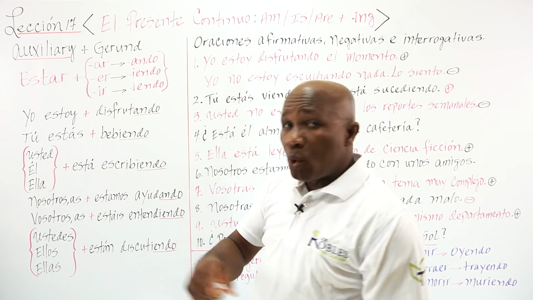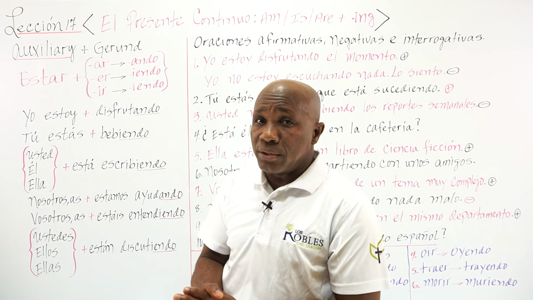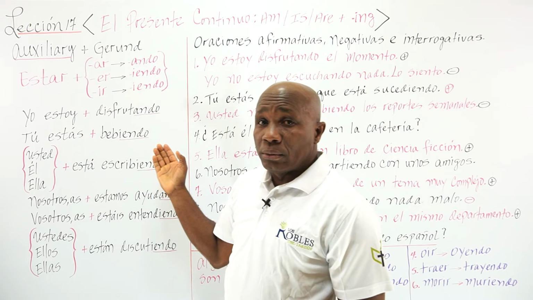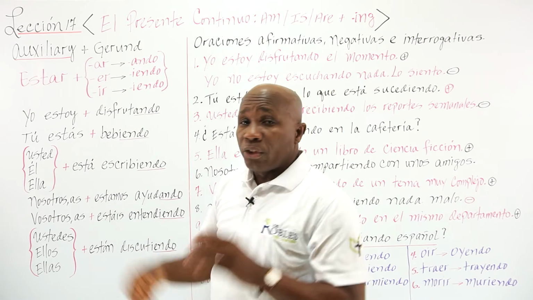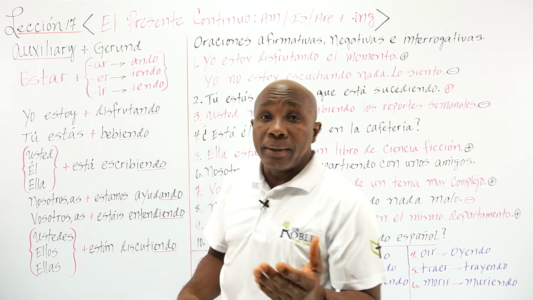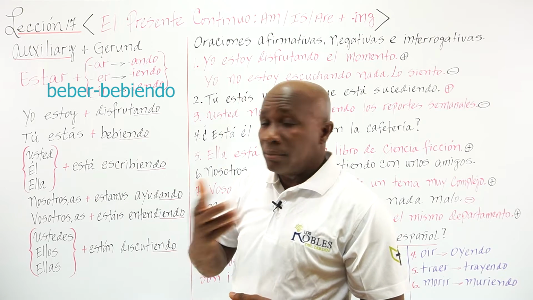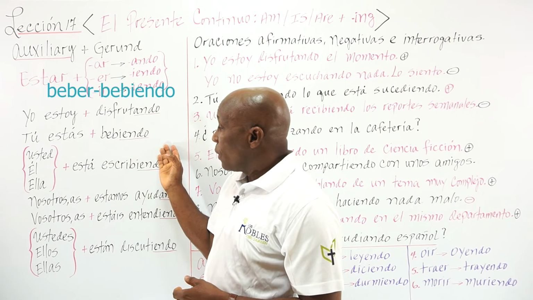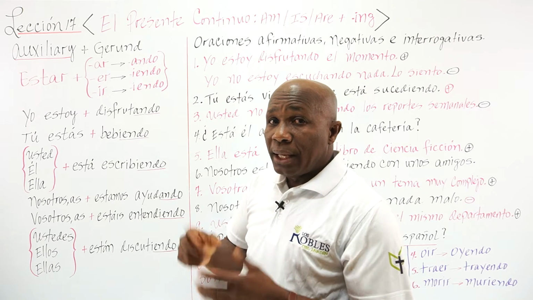As you saw. Now with the verb, then we have the present continuous tense. So yo estoy disfrutando. So tú estás bebiendo. This is the verb beber, so drinking, that's bebiendo. Escribiendo, writing.